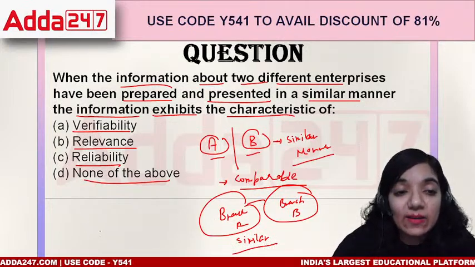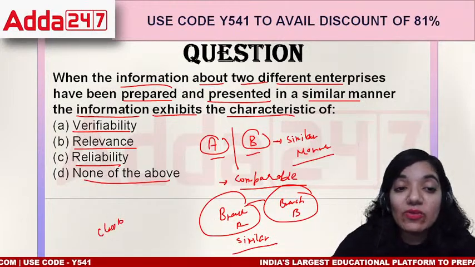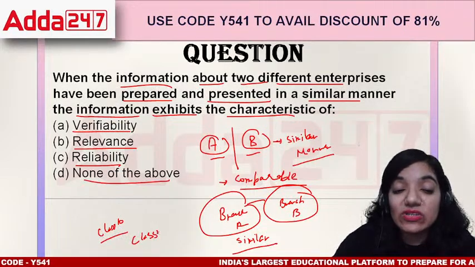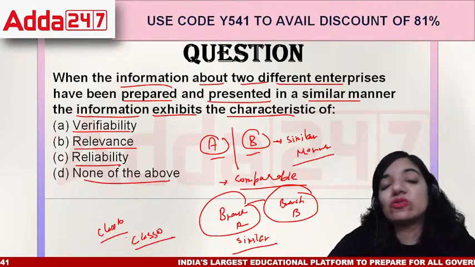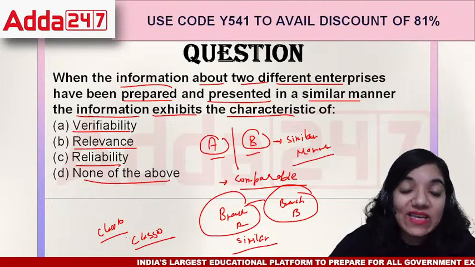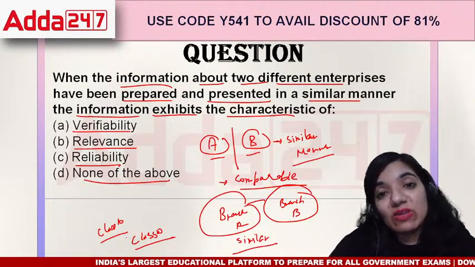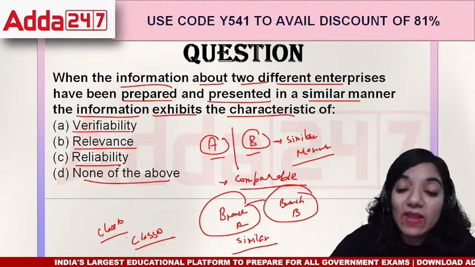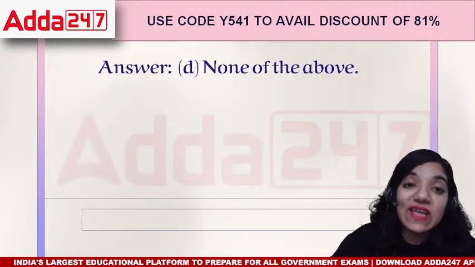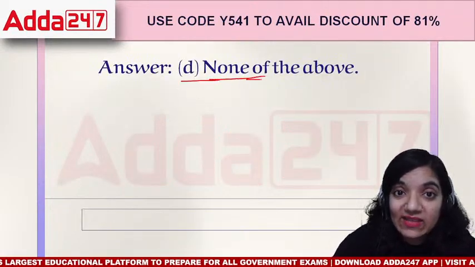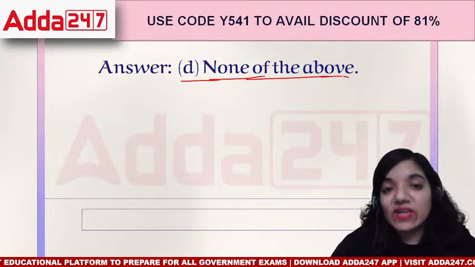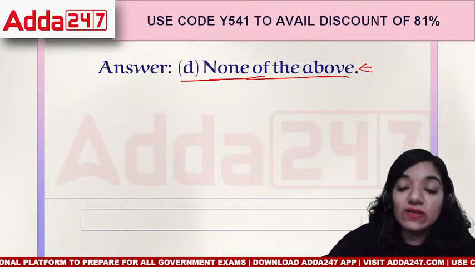For example, we can compare a class 10 student with another class 10 student only. We cannot compare it with someone who is in ninth or maybe in plus 2. That means even in the organizations, we are always making sure if we want to compare with each other, we need to record things as per our similarities, right? So the correct answer would be none of the above.